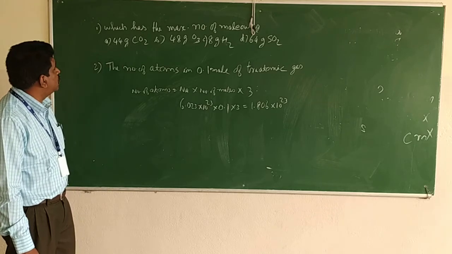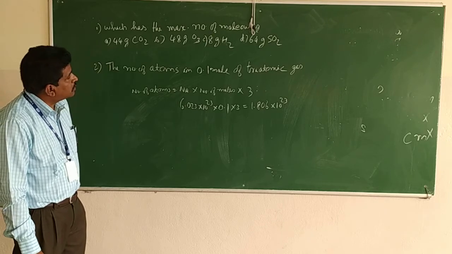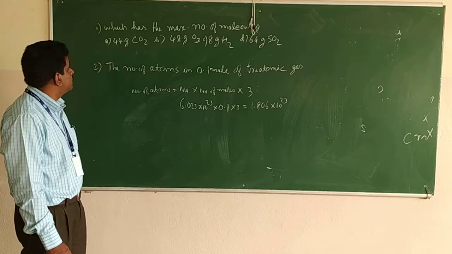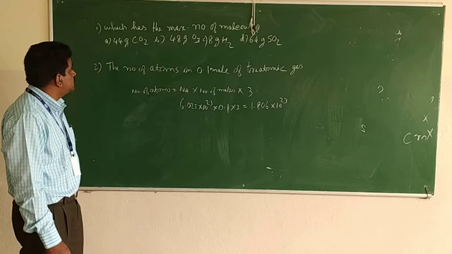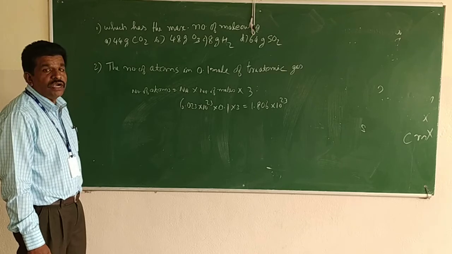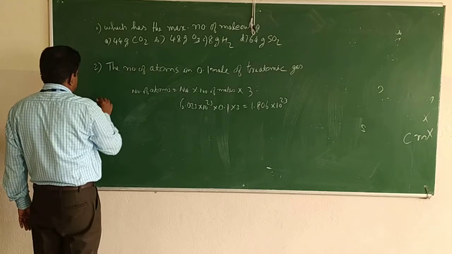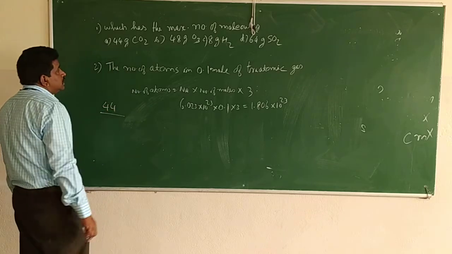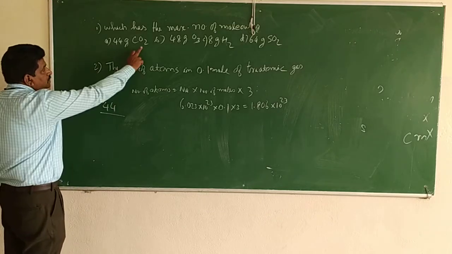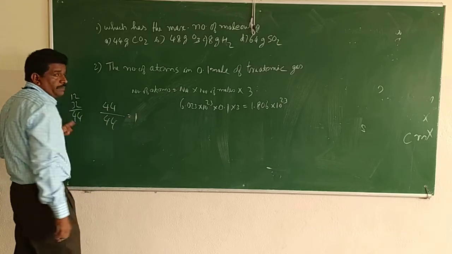Which has the maximum number of molecules? 44 gram of carbon dioxide, 48 gram of O3 ozone, 8 gram of hydrogen and 64 gram of sulfur dioxide. So for 44 gram of carbon dioxide, mass divided by molecular mass gives the number of moles. 1 mole will contain 6.023 into 10 to the power 23 molecules. Carbon is 12, oxygen is 16, 16 into 2 is 32, you will get 44, 44 by 44, 1 mole.